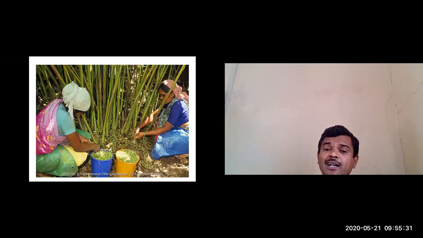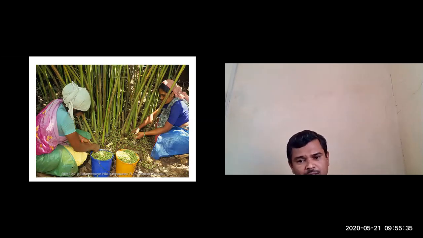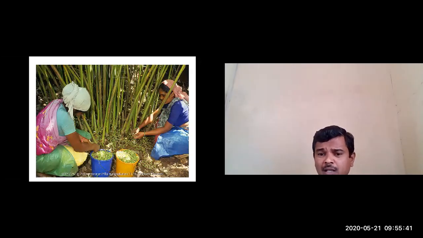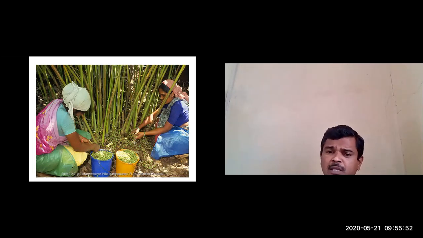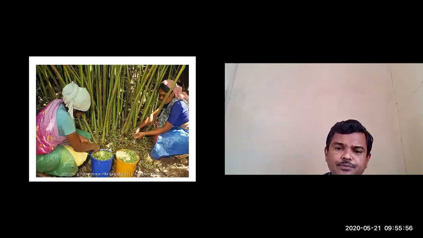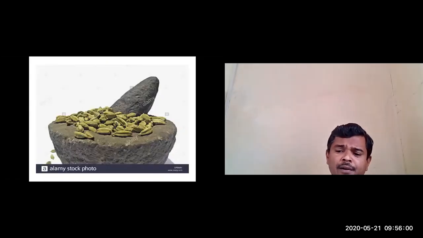See how they used to collect the Ela fruits. The Ela fruits develop at the base, along the ground. They used to pluck the individual fruits, and they used to dry them in shade, and when completely dried, they are sold in the market. So this is the dried fruits of Ela.